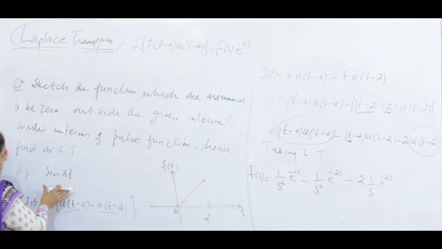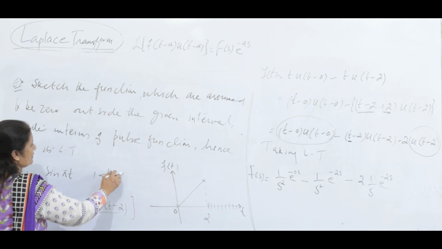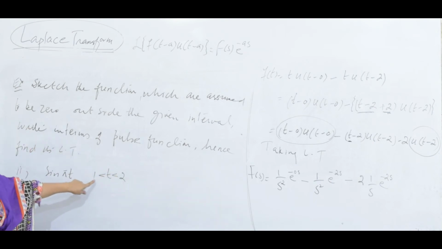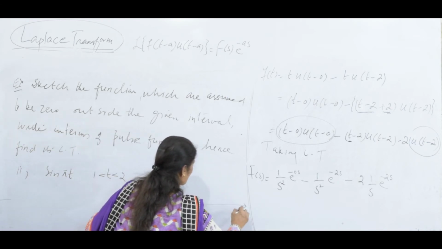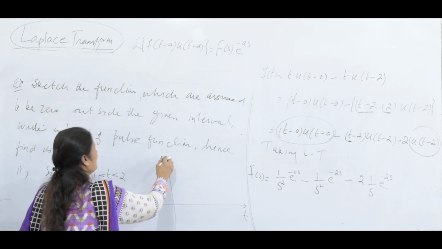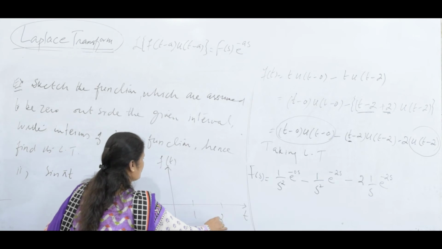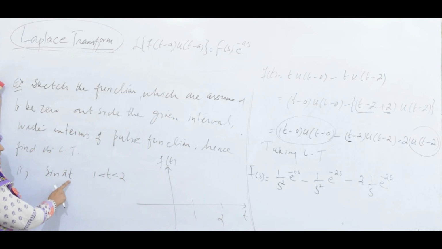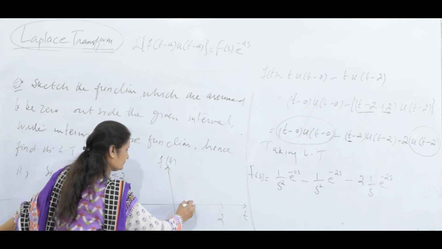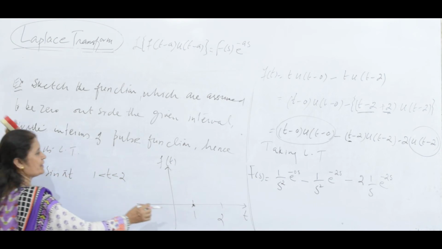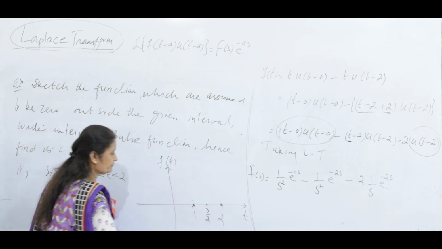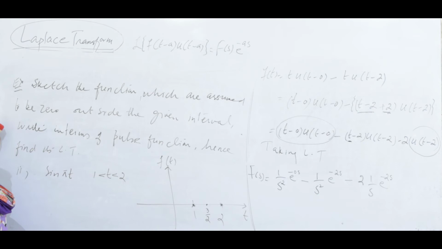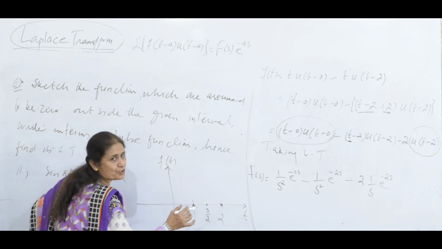Sin pi t, another function, where t lies between 1 and 2. The function lies in that interval and after that it is going to be 0. Let me sketch the function again. So this is t, here's your f of t, and this is 1, this is 2. When t is 1, sin pi is 0. When t is 2, sin 2 pi is 0. Let me have 3 by 2 there, 1.5.